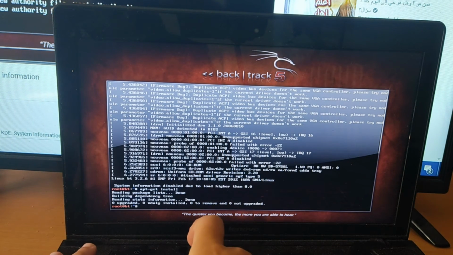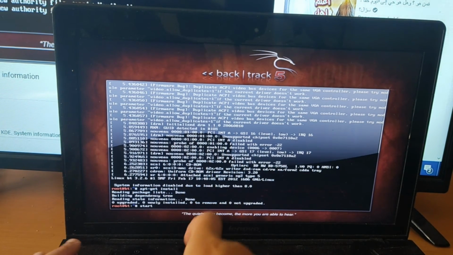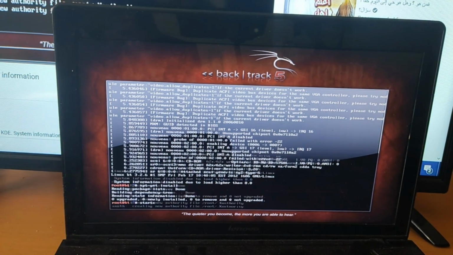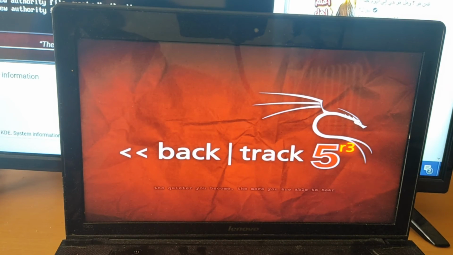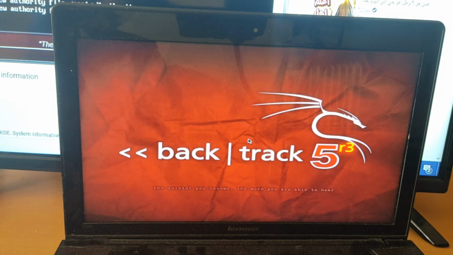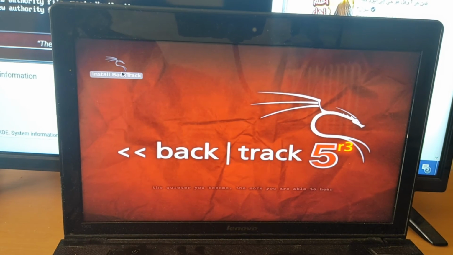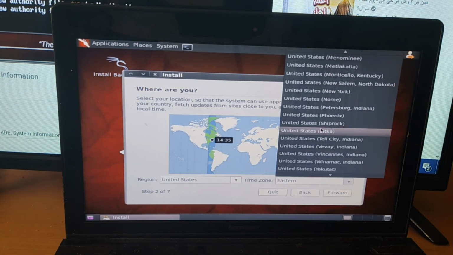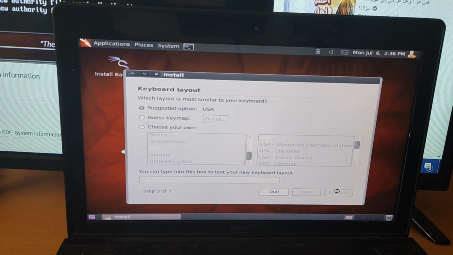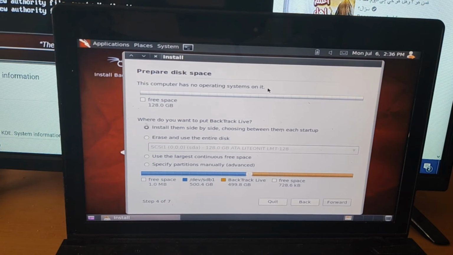Then type startx, then enter. So here click on Install BackTrack, double click on it.